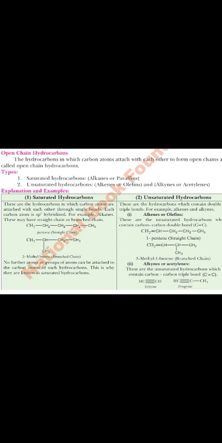That is why we call it 3-methyl-1-butene. That is it. No need to mention it's branched or not. It's obvious that they will be branched. Okay, alkynes or acetylenes are there.